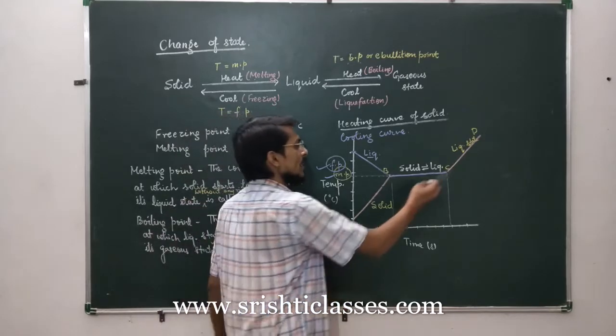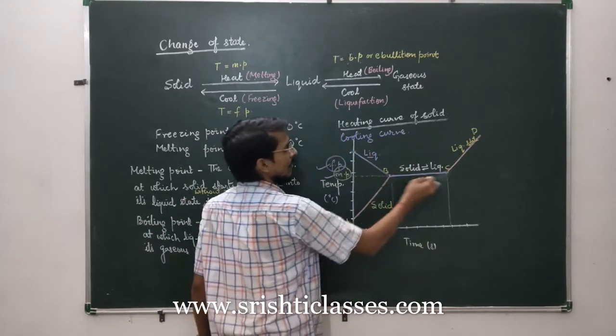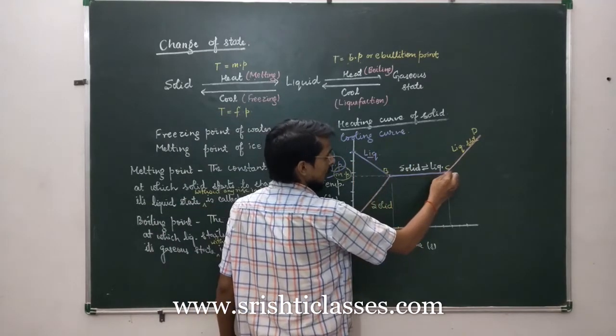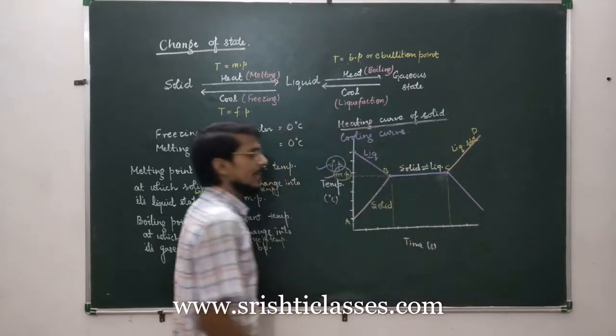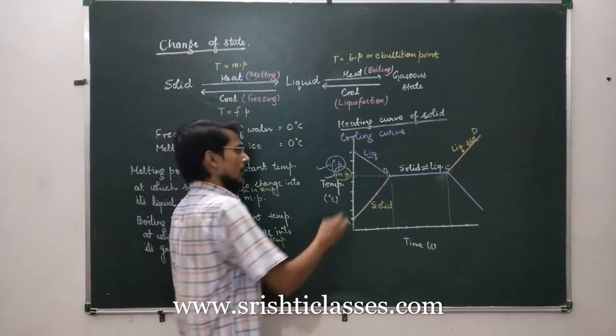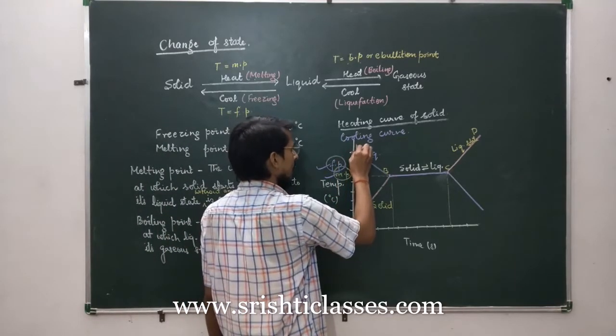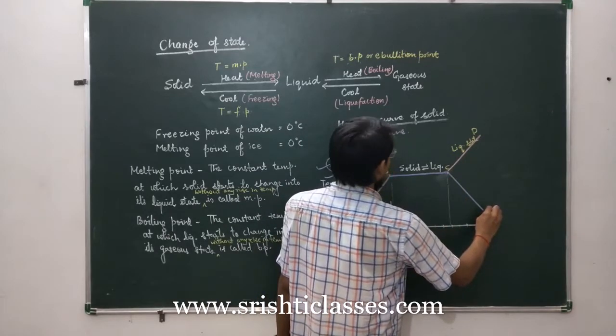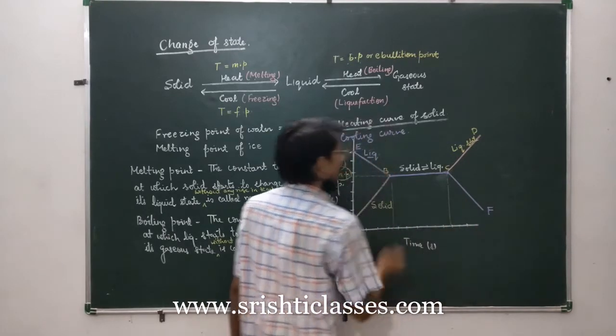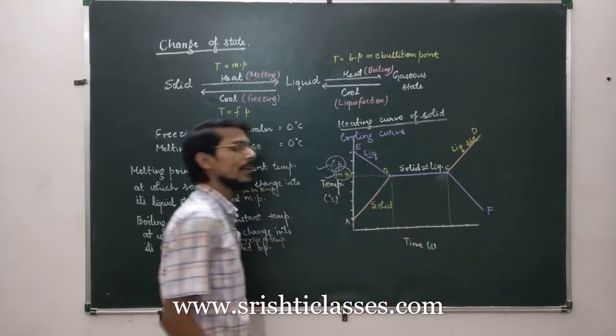And at point C, the whole liquid will have converted into solid state, and after that there will be a further fall in temperature. So let us name this curve E, B, C, F. EBCF is a cooling curve.